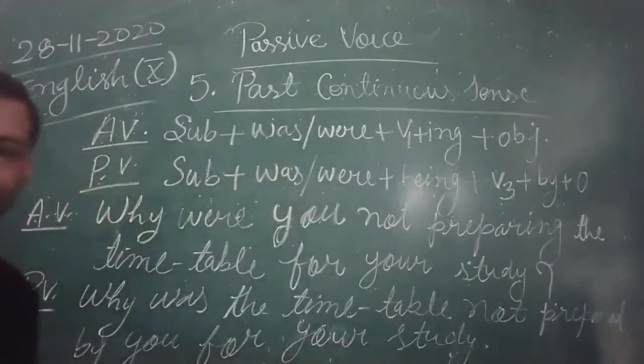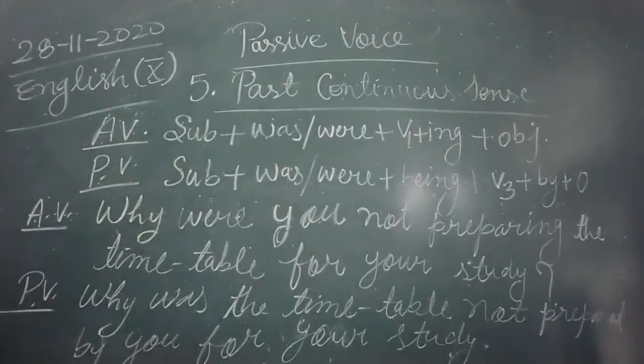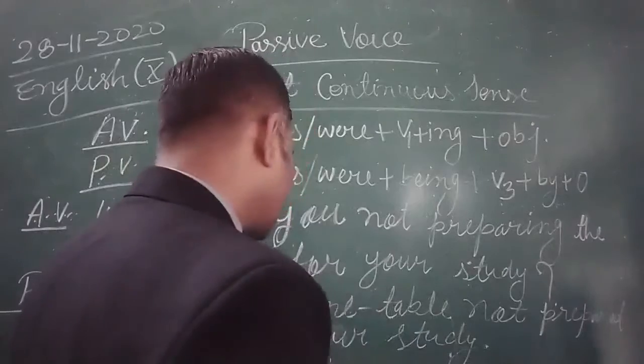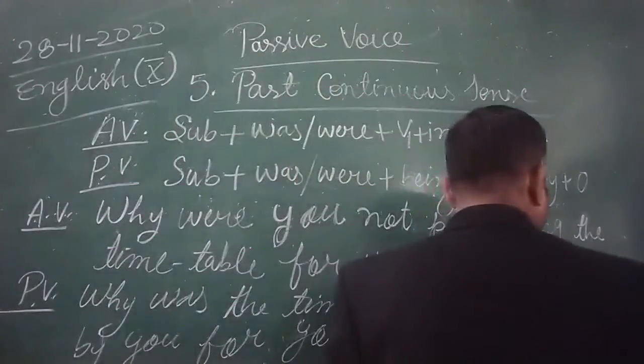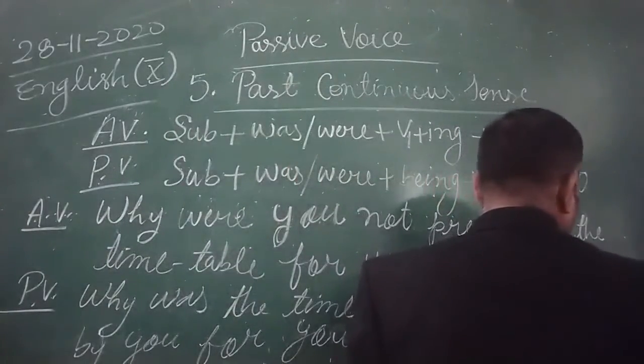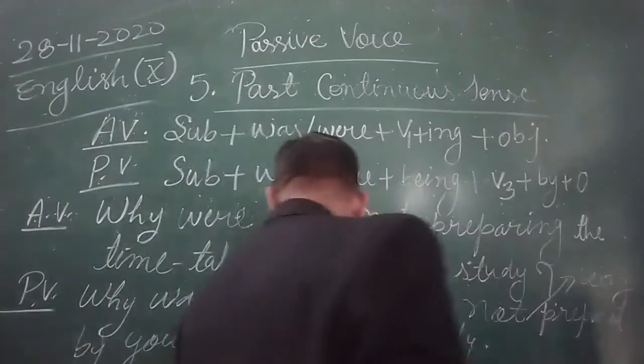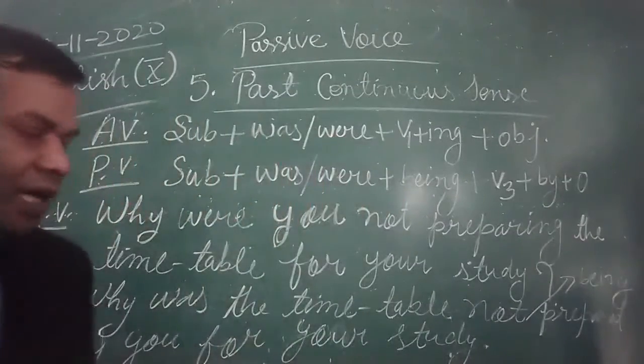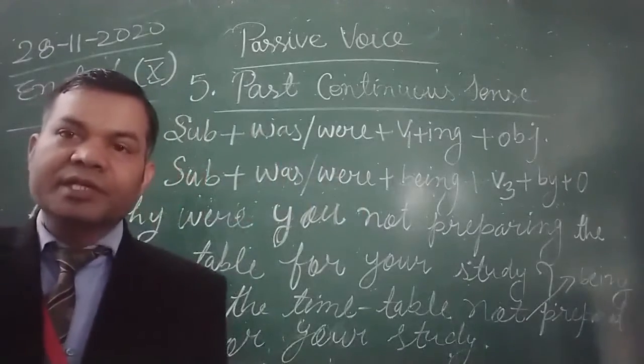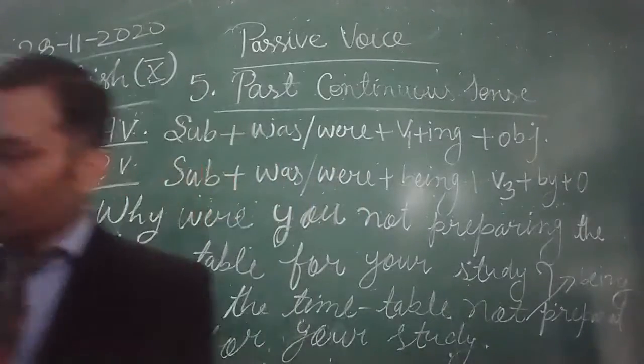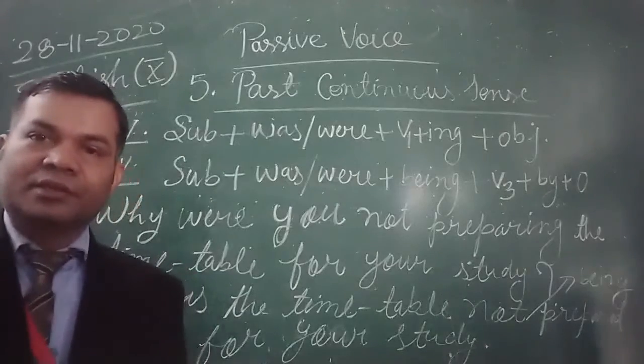Okay. So why were you not preparing the timetable for your study? So why was the timetable not being prepared? It should be being here. Okay, being prepared by you for your study. In past continuous tense, being is used after the helping verb. So we must use being.